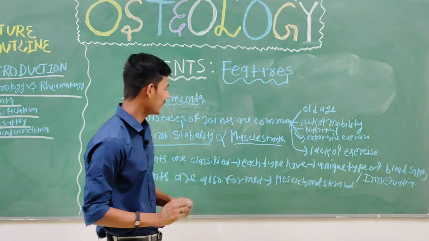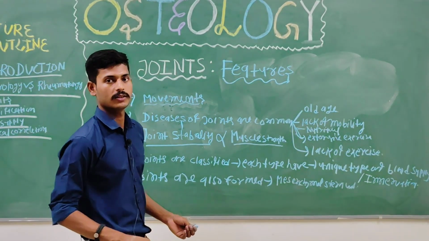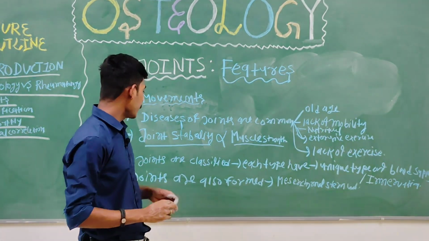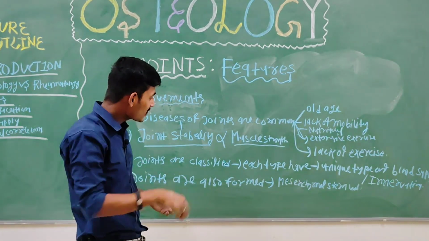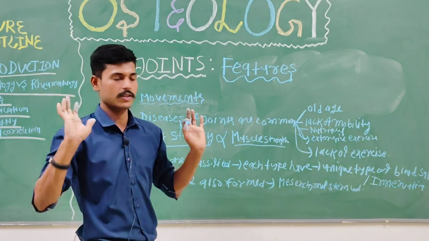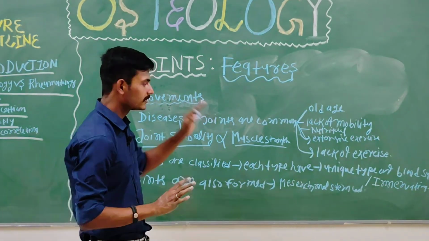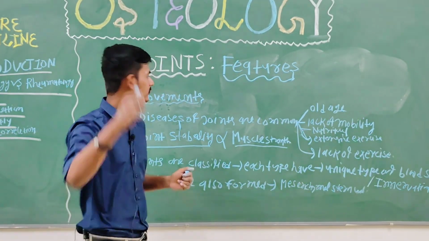Innervation means nerve supply, understanding? Then I said joints are formed along with bone ossification; joint formation and ossification are the same event, and both are formed by the mesenchymal stem cell. Till here, any doubt? No? Shall we move ahead?